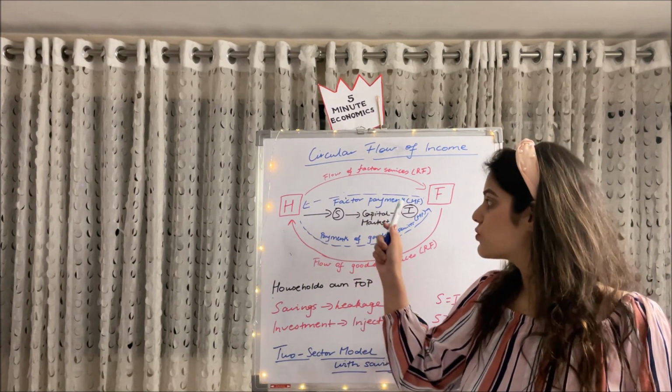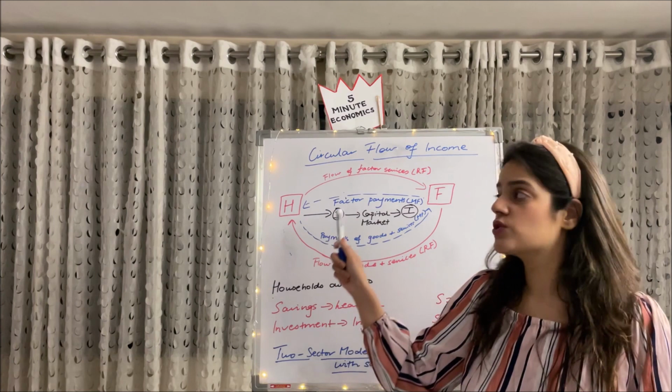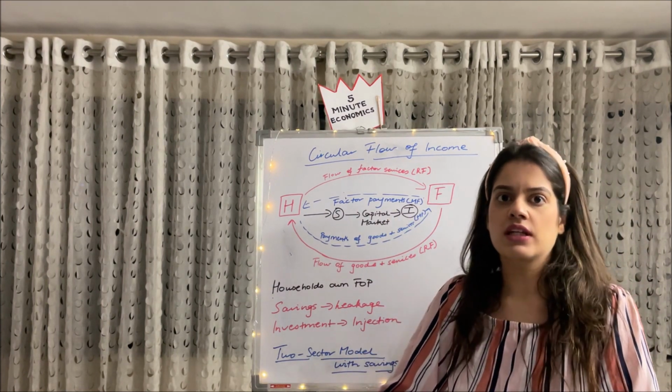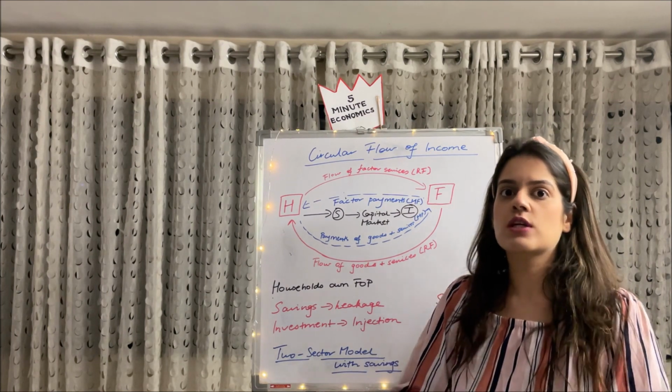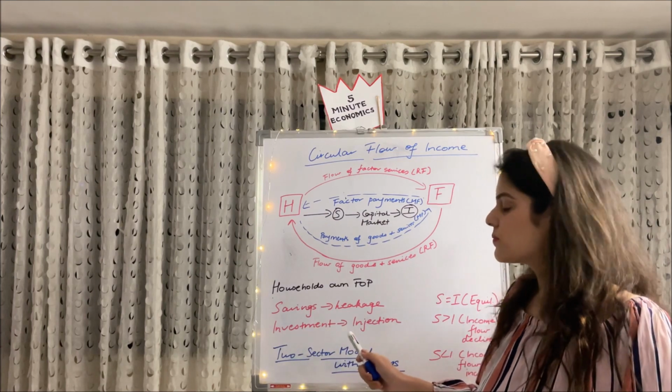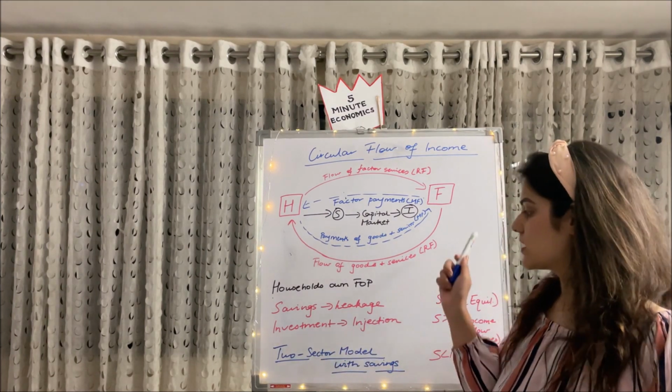So what happens is, through the capital market, we channelize savings into investment expenditure, and investment expenditure further adds money in the circular flow, right? We are producing, we are injecting money, we are creating income for the firms. So basically investment acts as an injection in our circular flow.